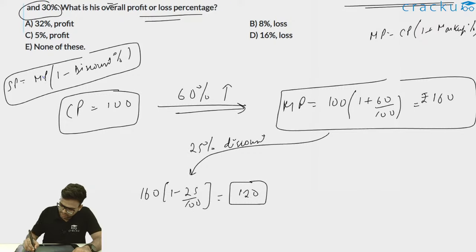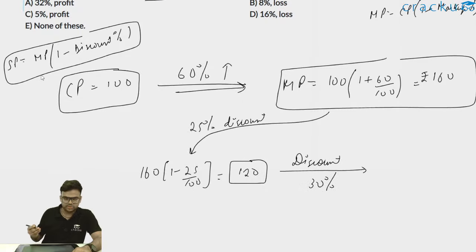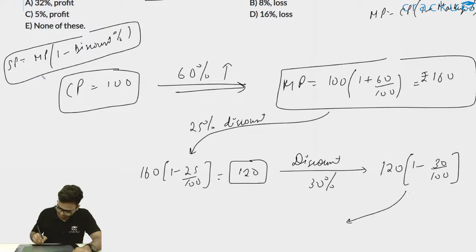Now it is first provided a discount of 25% and then 30%. So initially it was a discount of 25% and now there is another discount of 30%. Thus I can write the new, or final, selling price will be 120 into 1 minus 30 by 100, which is 120 into 7 by 10, which is equal to rupees 84.